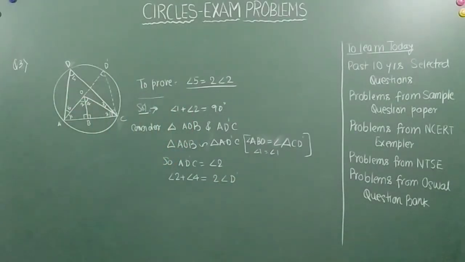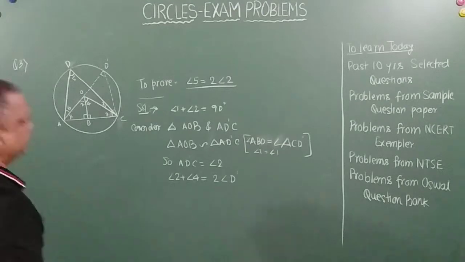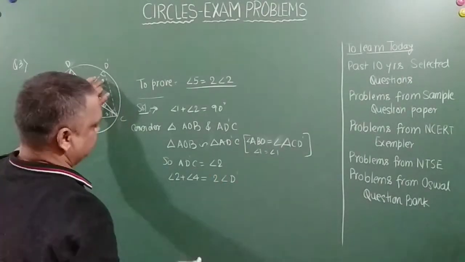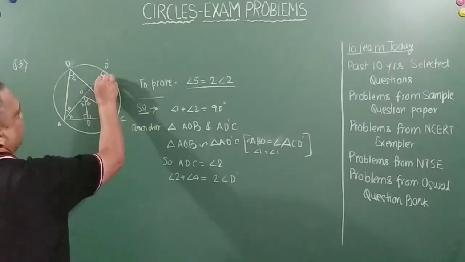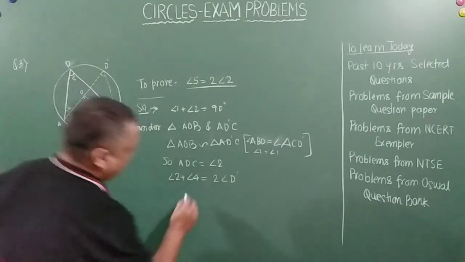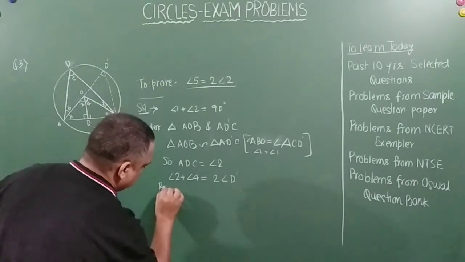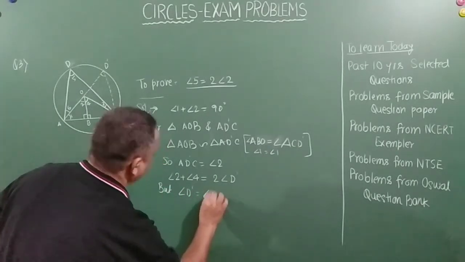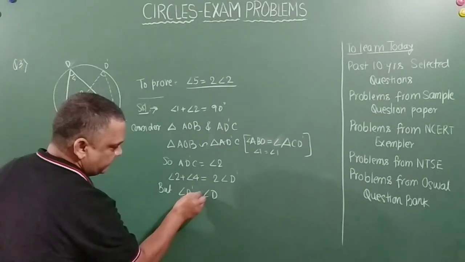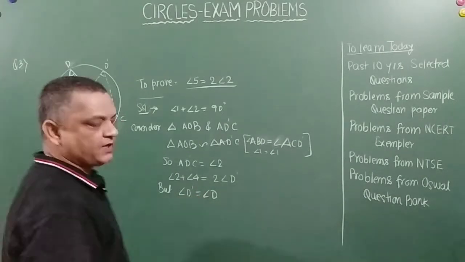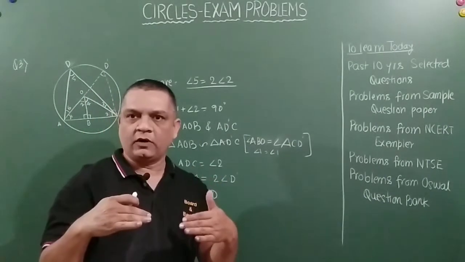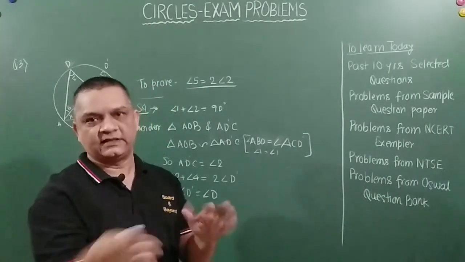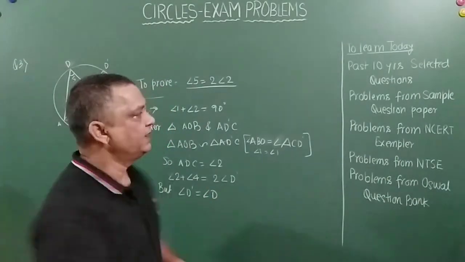Right? Because this both will be equal. Correct? So this can be written as 2 times angle D dash. But angle D dash is equal to angle D. Why? Because angles subtended by the same chord in the circle, in the same segment of the circle, are equal, right?